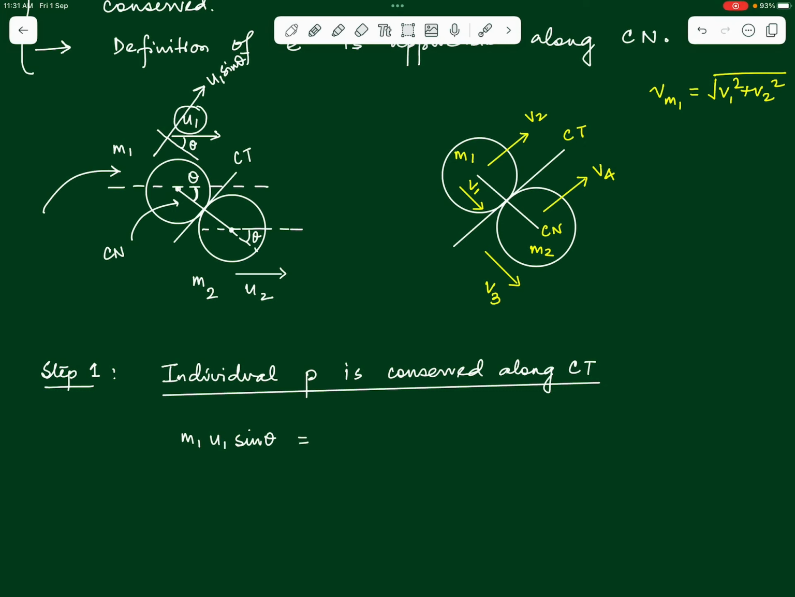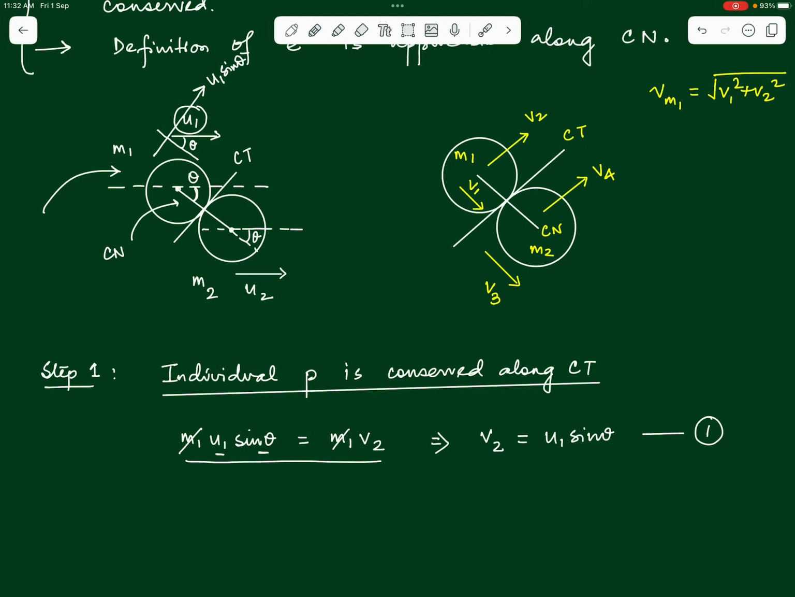This is the initial momentum of the mass m1 along the common tangent. And what should this be equal to? This should be equal to the final momentum of the mass m1 along the common tangent, which if you look at this figure here will be nothing but m1 v2, right? See that from this equation, knowing the value of u1 as well as theta, as m1 cancels out, we can directly get the value of v2. v2 will be nothing but u1 sin theta. So from this one equation itself we have obtained the first component v2, the final velocity of the mass m1 along the common tangent.